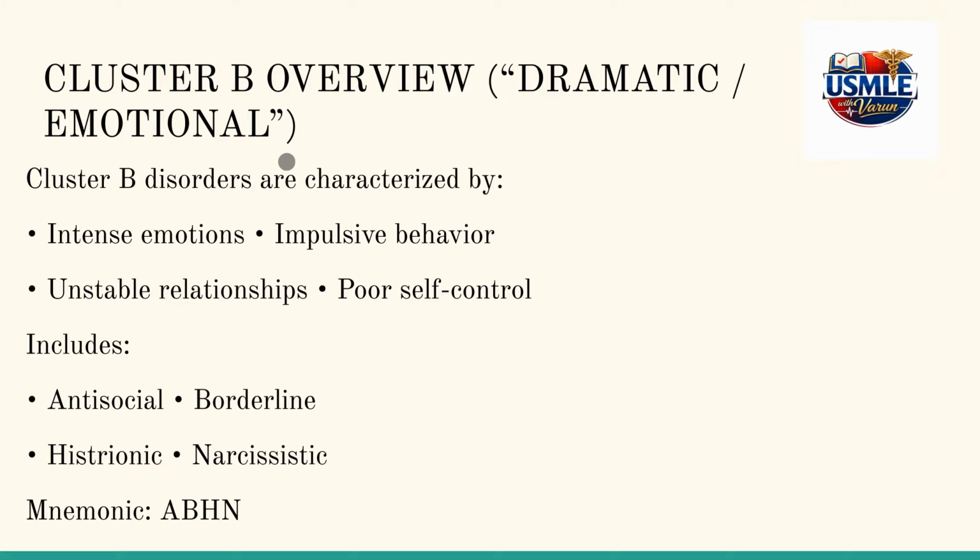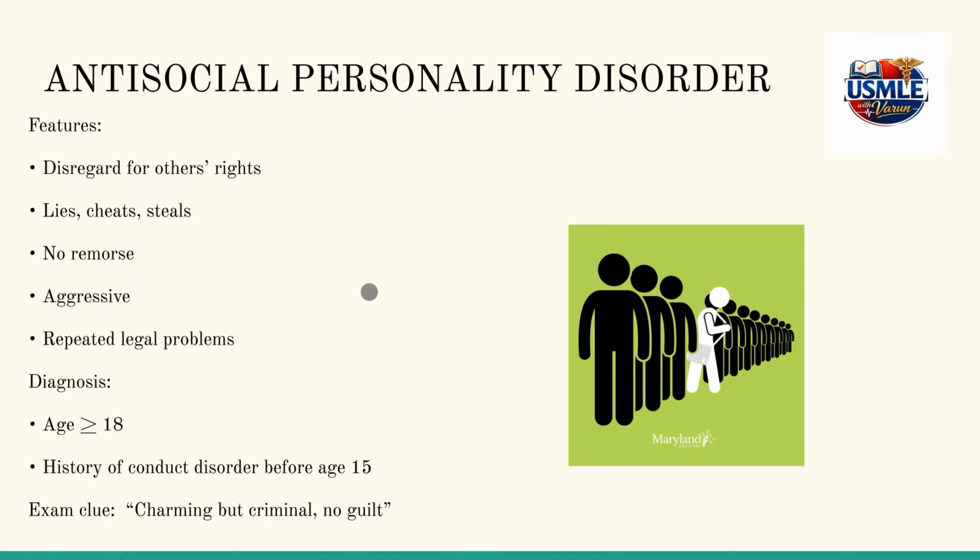Cluster B disorders include intense emotions, impulsivity, unstable relationships, and poor self-control. This includes antisocial personality, borderline personality, histrionic personality, and narcissistic personality. These cluster B disorders can be memorized using the mnemonic ABHN: antisocial, borderline, histrionic, narcissistic. Now we will study each of them.